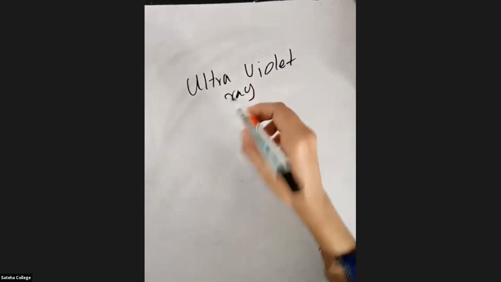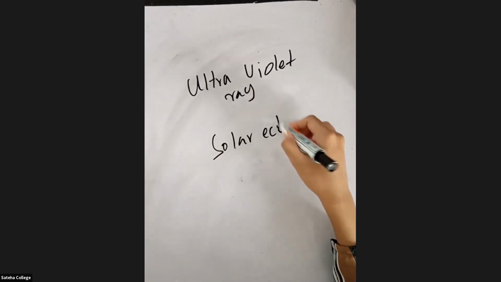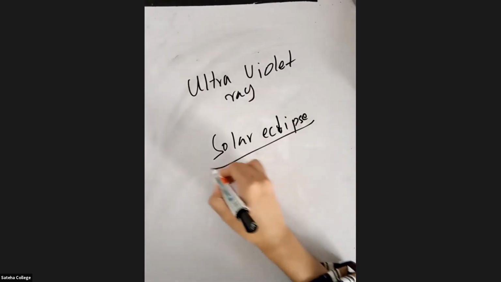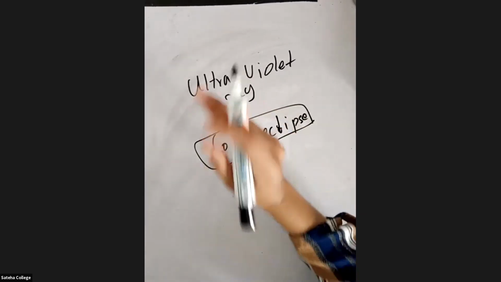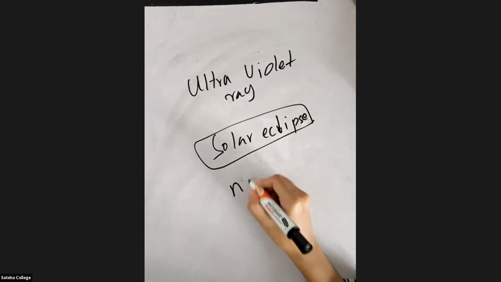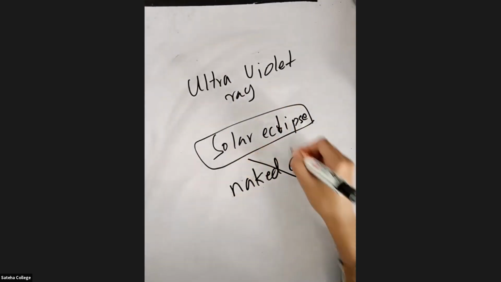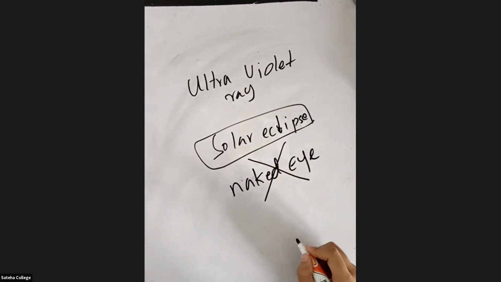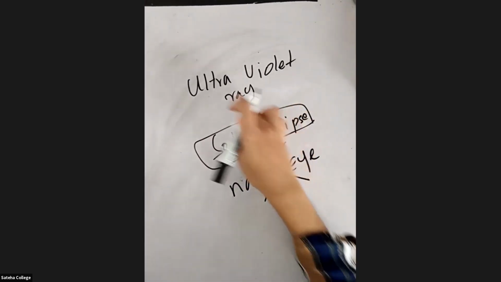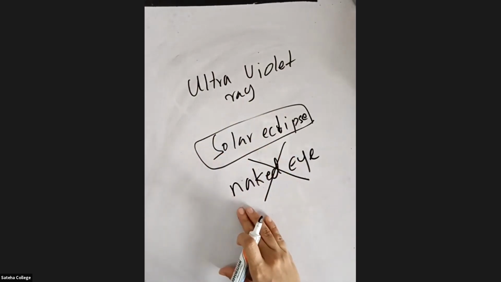So during a solar eclipse, make sure that you don't go out and don't look at the sun directly with your naked eye. Avoid looking at the sun directly with your naked eye, okay? Because there is a harmful ray, you call it a UV ray. It will be very harmful for your body, right?